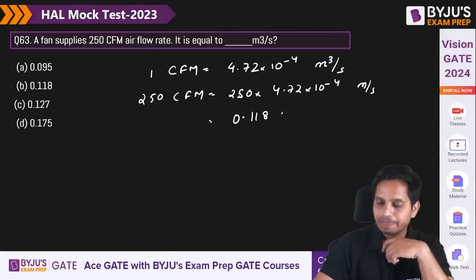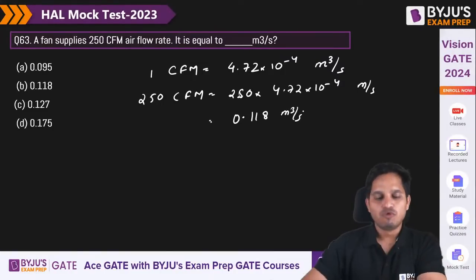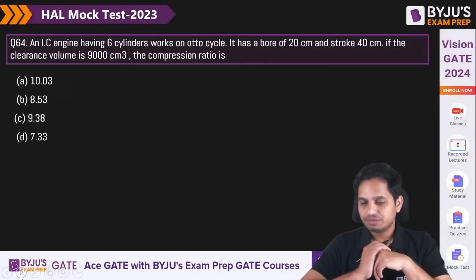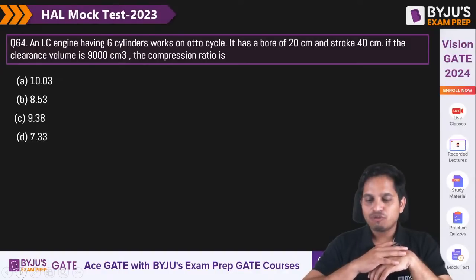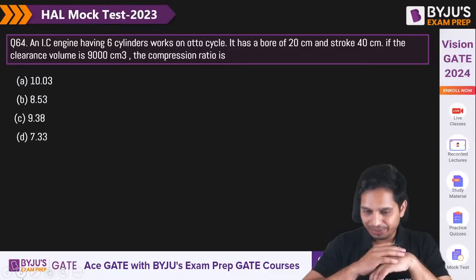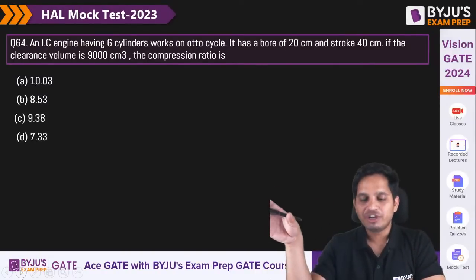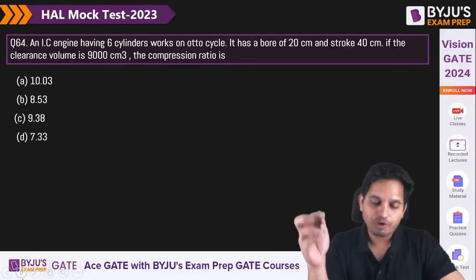Let's move on quickly. An IC engine having 6 cylinders works on the Otto cycle. It has a bore of 20 centimeter and stroke of 40 centimeter. If the clearance volume is given, I need to find out the compression ratio.